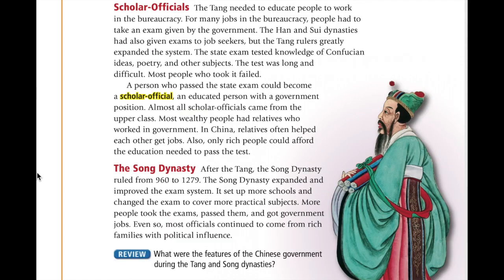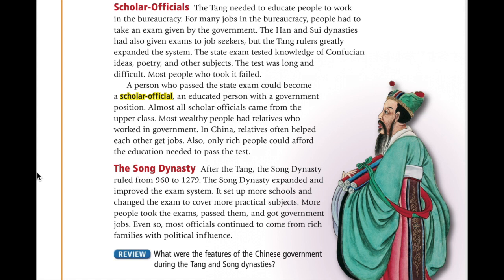Scholar officials. The Tang needed to educate people to work in the bureaucracy. For many jobs in the bureaucracy, people had to take an exam given by the government. The Han and Sui dynasties had also given exams to job seekers, but the Tang rulers greatly expanded the system. The state exam tested knowledge of Confucian ideas, poetry, and other subjects. The test was long and difficult. Most people who took it failed.